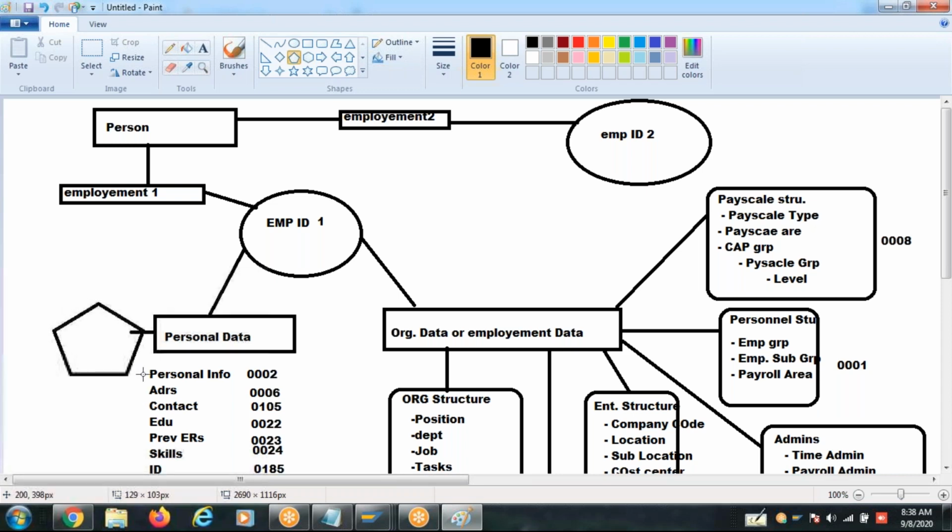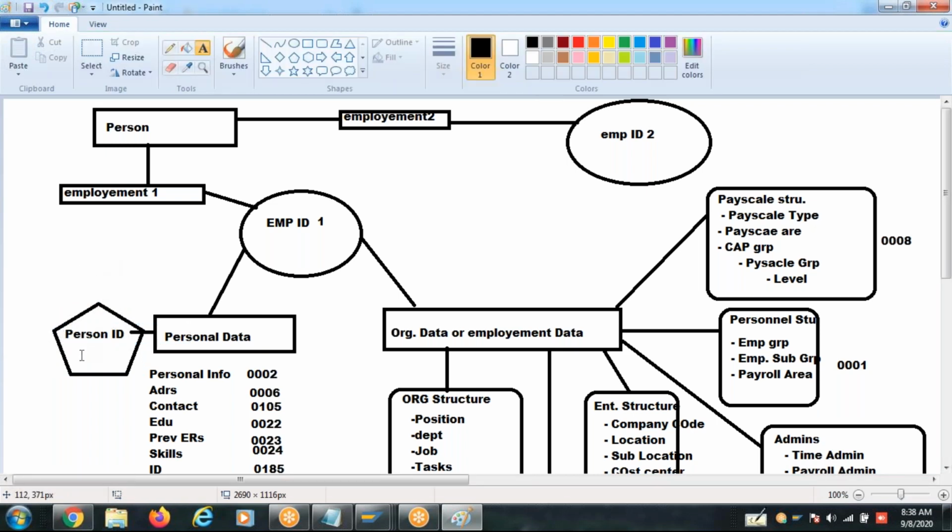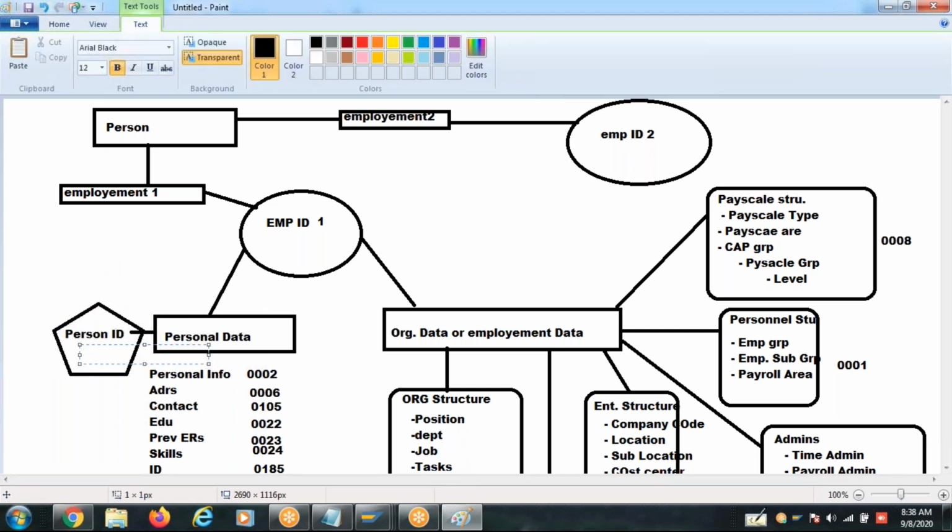Remember this: person ID, not personnel number. So let's assume the person ID is 0025. The person ID here and then the same person ID is also maintained here.